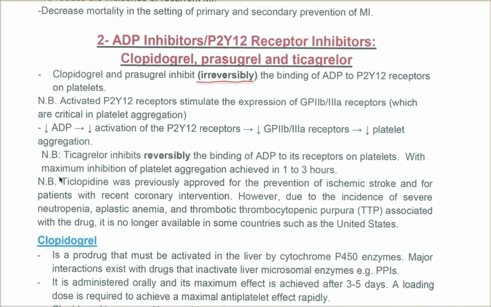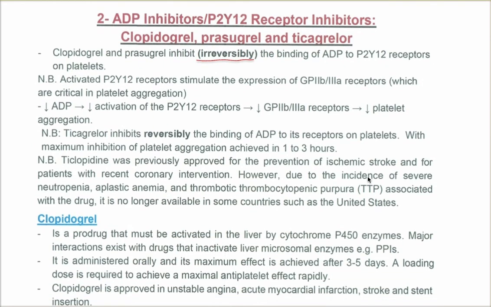It has side effects like bone marrow suppression, and prasugrel has a risk of bleeding as well. Ticagrelor inhibits reversibly. Its maximum effect is in 1 to 3 hours. Ticlopidine used to be used in prevention of ischemic stroke and in patients with recent coronary intervention. But since it causes severe neutropenia, aplastic anemia, and thrombotic thrombocytopenic purpura, it is not used anymore, and it's no longer available in the United States.